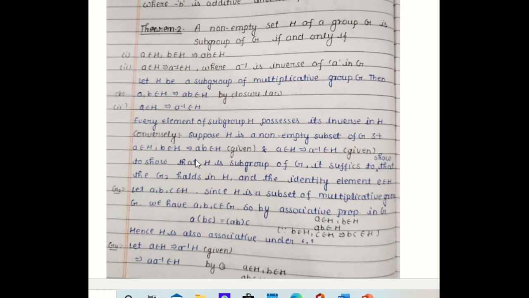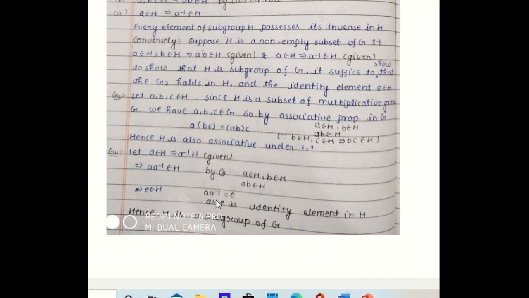Now conversely, we will assume that H is any non-empty subset of G satisfying these two conditions, and we have to show it forms a subgroup. H forms a subgroup only when H itself forms a group under the multiplication. So by the given condition, A belongs to H, B belongs to H implies AB belongs to H, we have H is closed. Now by condition 2, A belongs to H implies A inverse belongs to H, each element of H possesses its inverse.